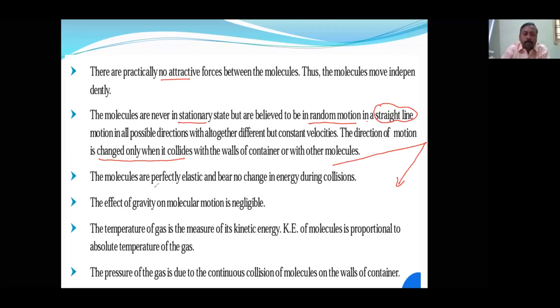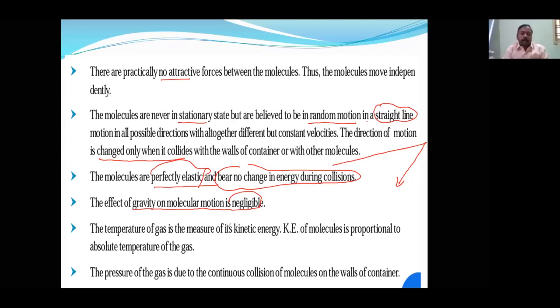Then molecules are perfectly elastic, and bear no change in energy during collision, but there will be interchange. One molecule's momentum may be less, another molecule's momentum may increase, but total momentum will be how much? Constant. That is called molecular collisions are elastic. Then the effect of gravity on molecular motion is zero. Actually, they are not attracted by the earth because of their small size and mass.